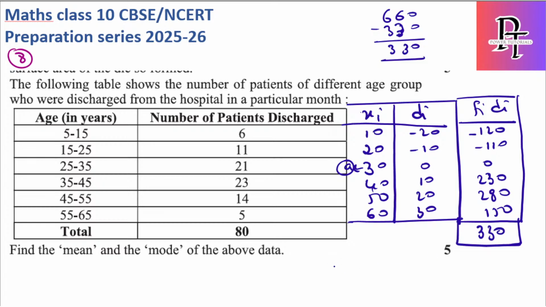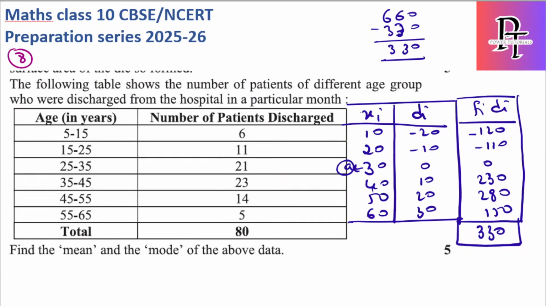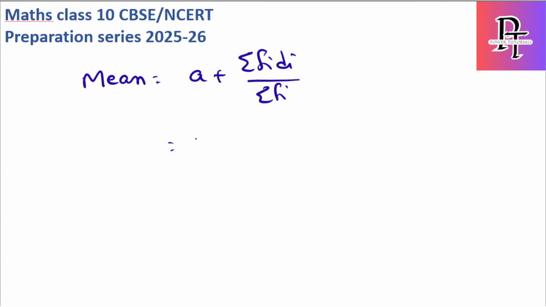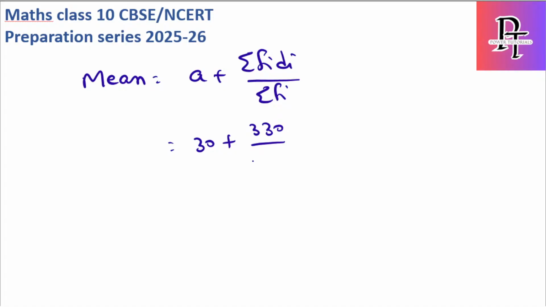So substitute in the mean formula. The A value, how much have I assumed? A value is 30. So this is 30 plus sigma fidi, how much did I get? 330, by sigma fi, how much is it? 80. Okay, solve the entire question. Very good. Let me check it.